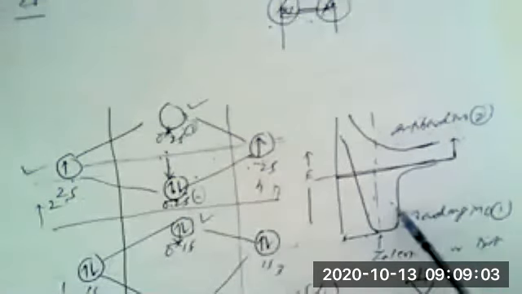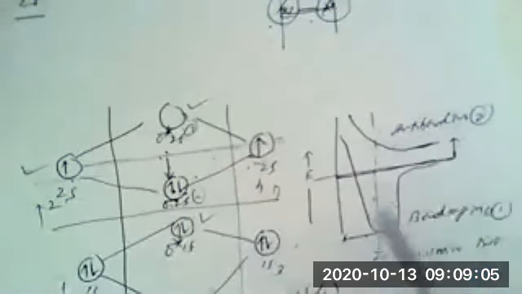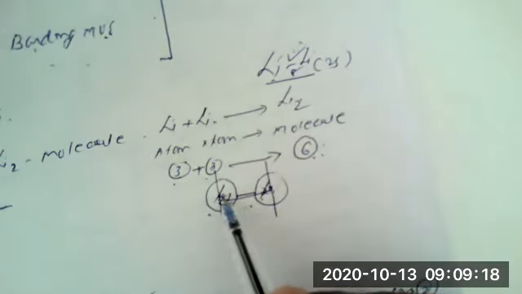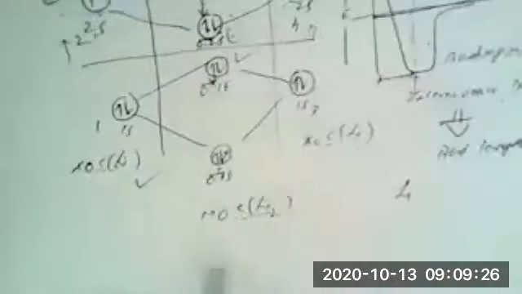And this distance corresponds to the internuclear distance, which corresponds to the bond length. So the bond length is nothing but the distance between the centers of the nuclei of the two atoms. So this distance corresponds to the bond length or internuclear distance.